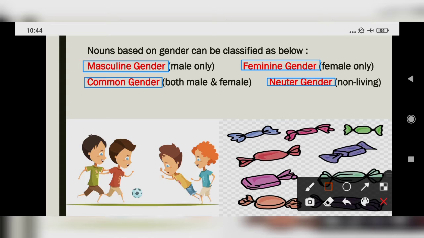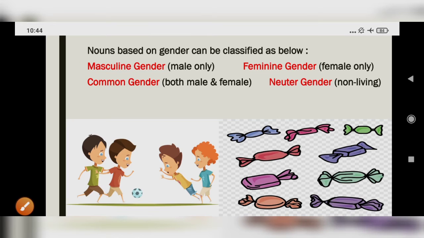First, masculine gender means when the noun is male only, means if the noun is a person or animal and it indicates male, then it is masculine gender. Likewise, if the noun indicates female, like girl, cow, buffalo, then feminine gender. Common, both male and female, means it can be man or lady, like doctor, teacher. Fourth, neuter gender. Generally they are non-living things, okay, non-living objects.